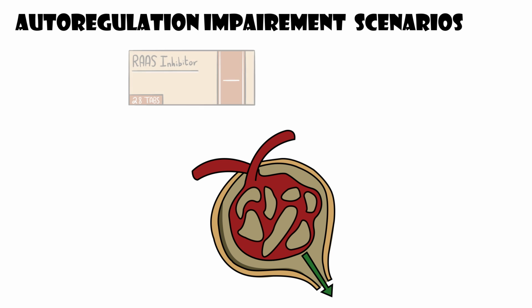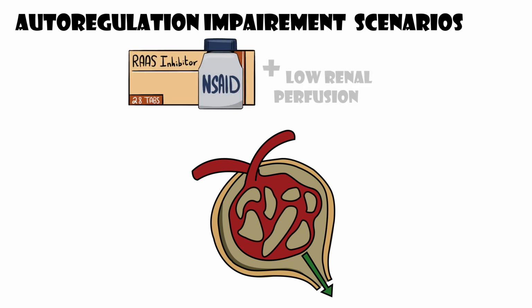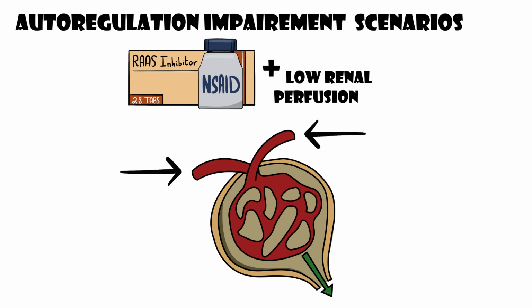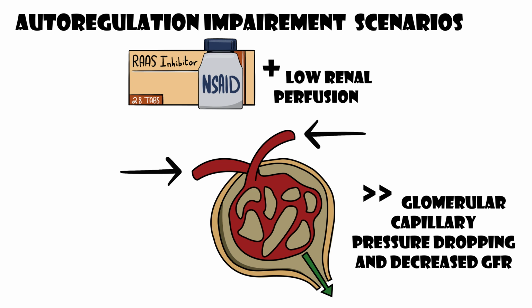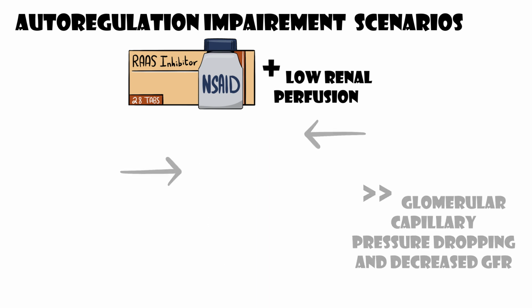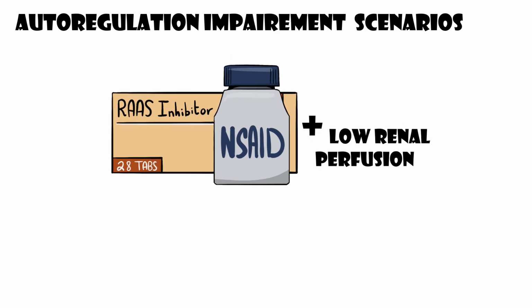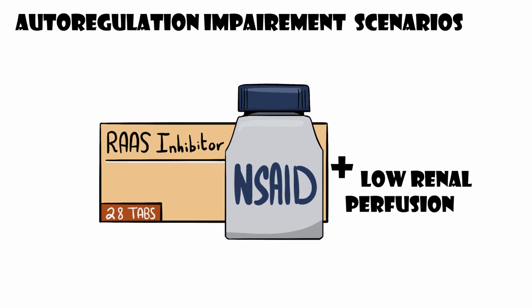The combination of RAAS inhibitors and NSAIDs in a low renal perfusion state results in impairment of both the afferent and efferent arteriolar autoregulatory response. The result is glomerular capillary pressures dropping and a decreased GFR. It is this combination that, in the right setting, can contribute to acute kidney injury and even ischemic tubular injury, also known as ATI or ATN.